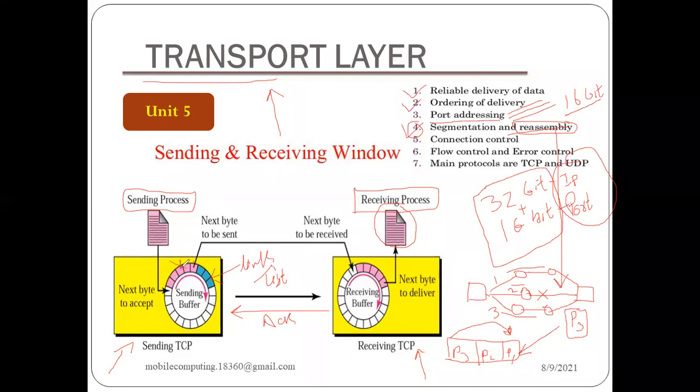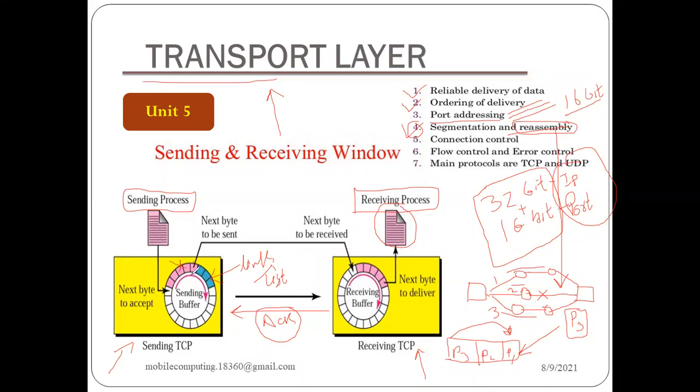So we are not going to store them, and then we are sending the next bytes in a buffer, right? Understand why we are doing this: if the acknowledgement is not received within a time period, then what is going to be done?